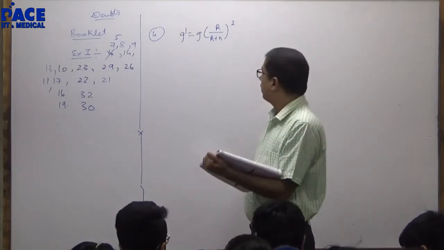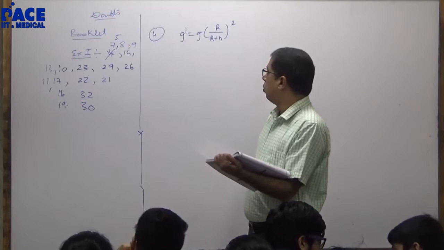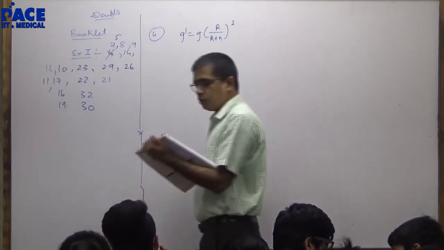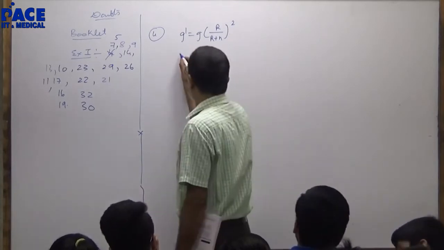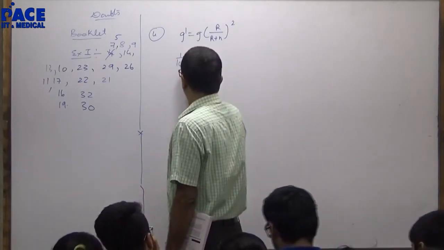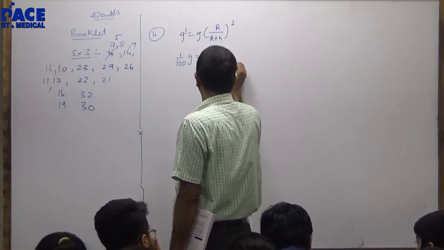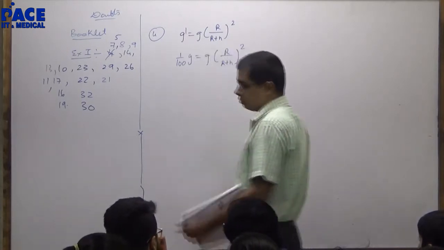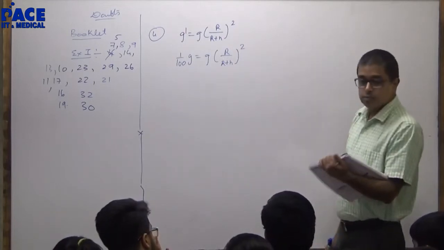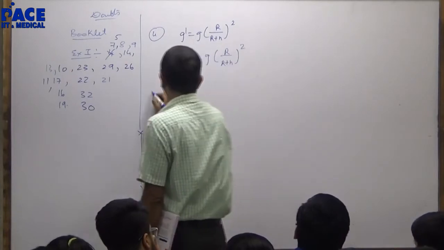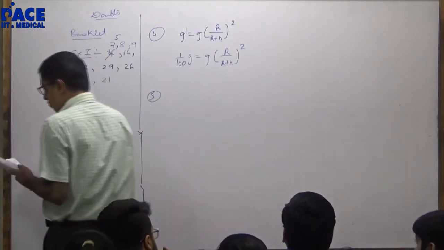Now listen. g' is G into R by R plus H whole square. Acceleration due to gravity falls to 1% of its value. That means 1 by 100 g is g into R by R plus H whole square. Right? That is question number 4. Question number 5.